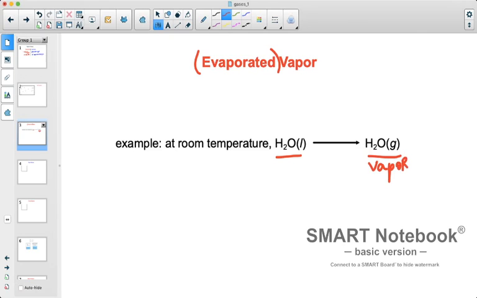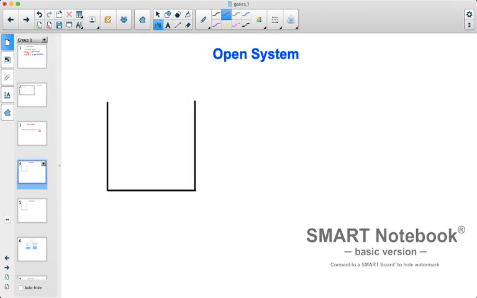Okay, now we have to introduce other terms too. The next term I have to introduce happens to be an open system. Now, let's set this up with a little story. So this is going to be a liquid of some sort, since we're talking about evaporated vapors. Let's make that a liquid. And that could be liquid X.